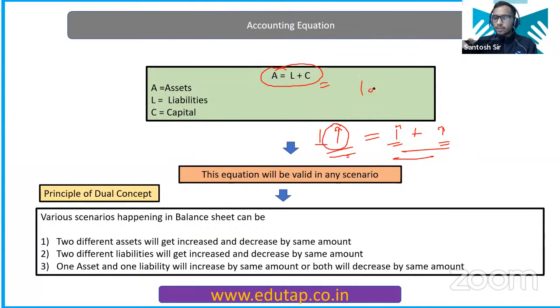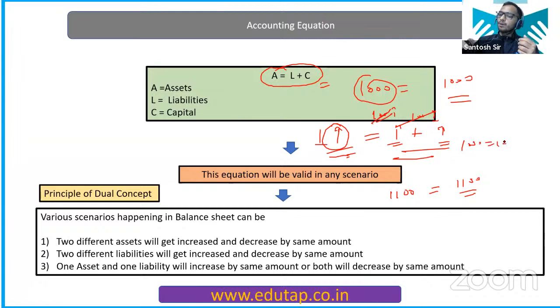I'll give you an example. Suppose total asset is 1,000 rupees, and total of liabilities and capital is also 1,000 rupees. Now, if this asset increases by 100 rupees, so it becomes 1,100. To match this gap, liability should increase by 100 rupees, or your capital will increase by 100 rupees. So again, it will become equal. Or what might happen, if one asset is increasing by 100 rupees, another asset is decreasing by 100 rupees. Therefore, it will be neglected. So 1,000 becomes equal to 1,000. So this is the basic accounting equation.